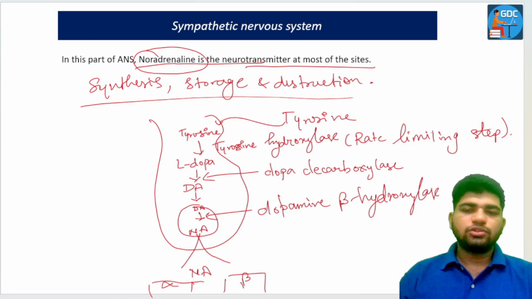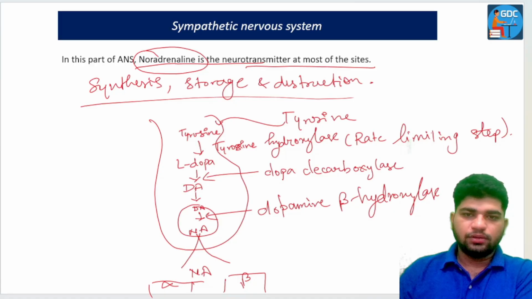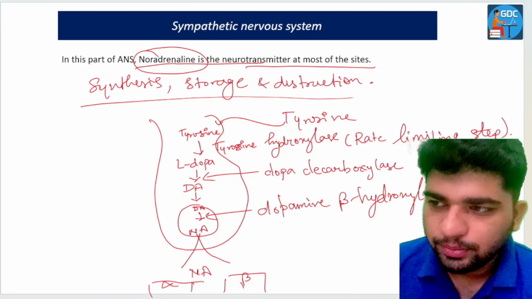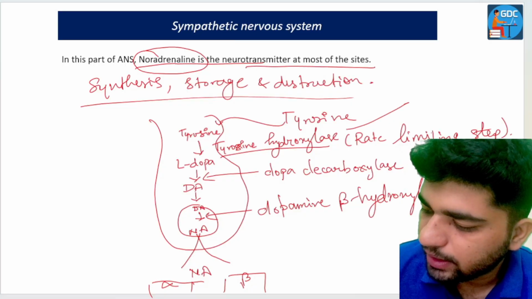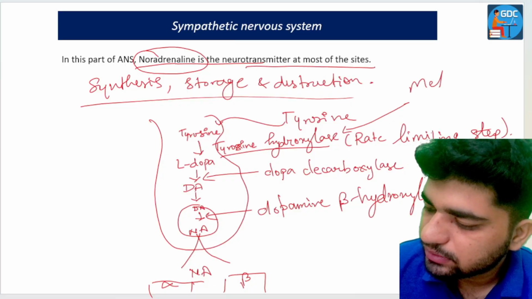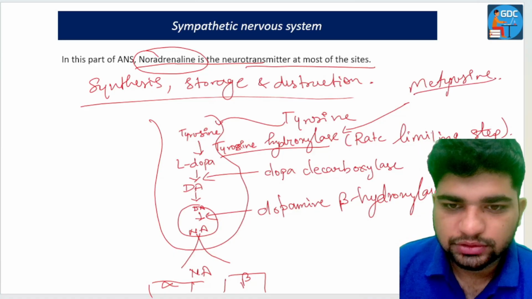Now let's talk about some drugs which inhibit these enzymes. Tyrosine hydroxylase is inhibited by metyrosine.